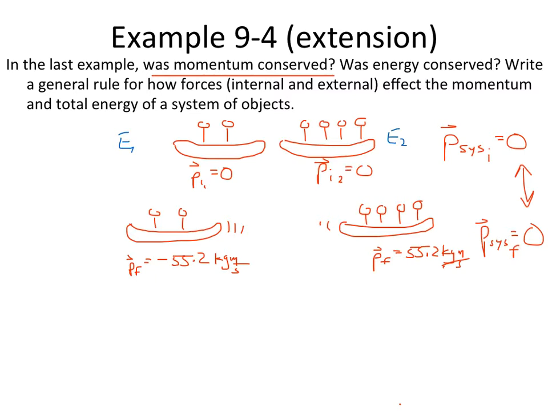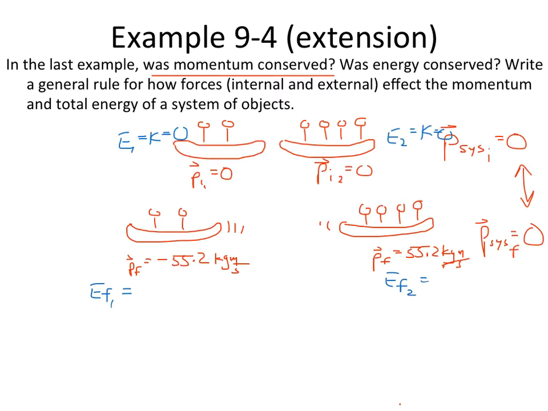All right, energy kinetic equals 0 because it's not moving. But finally, after the push, there is energy. Energy final 1 and energy final 2.